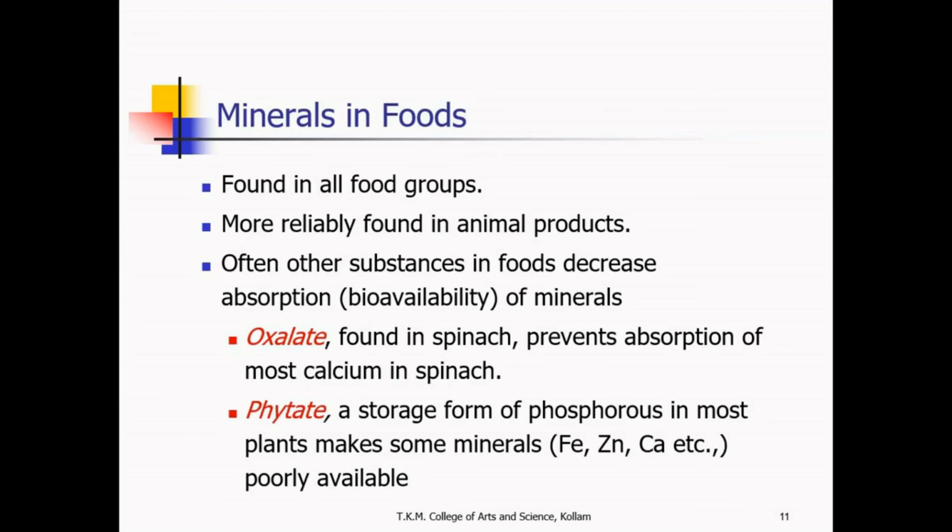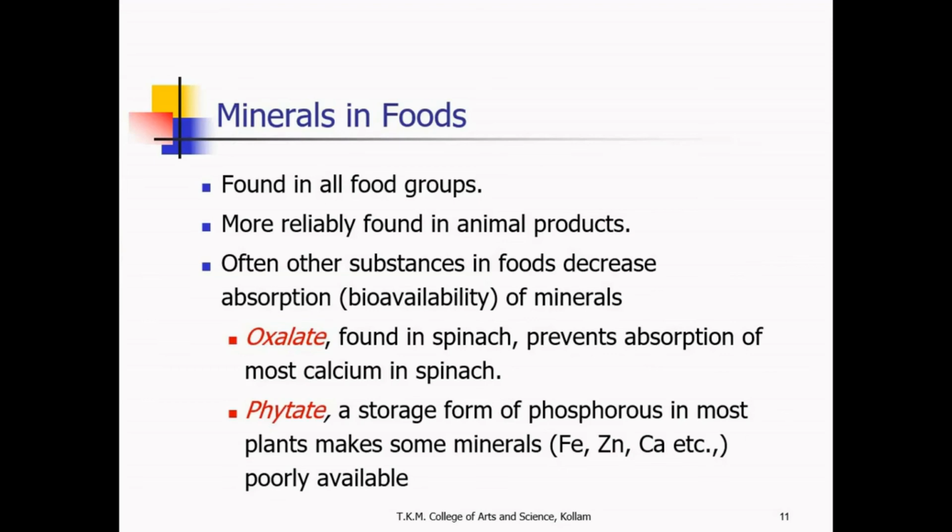Next is the minerals in food. These minerals are found in all food groups, more reliably found in animal products. Often other substances in food decrease absorption or bioavailability of minerals, like oxalate and phytate. These are present in food also, but they may inhibit the absorption of minerals through the intestine.